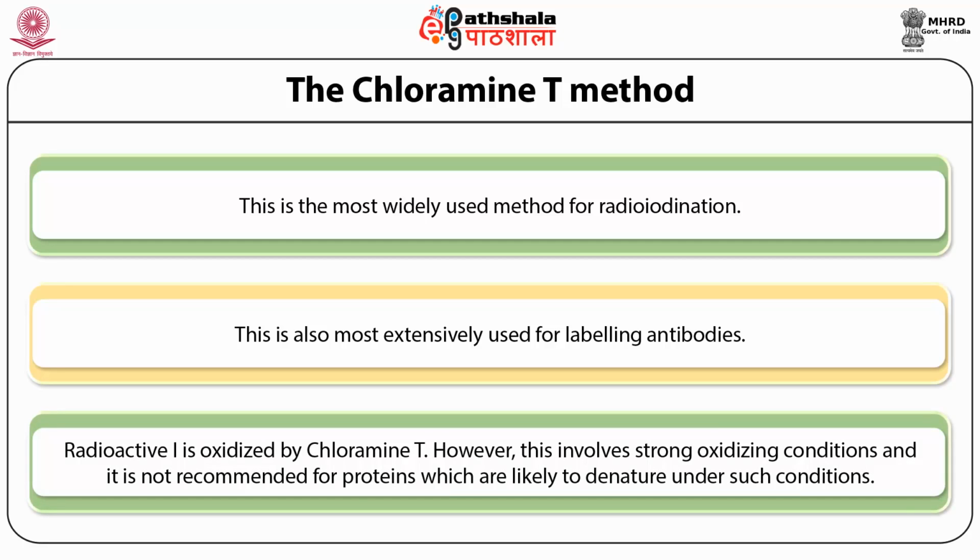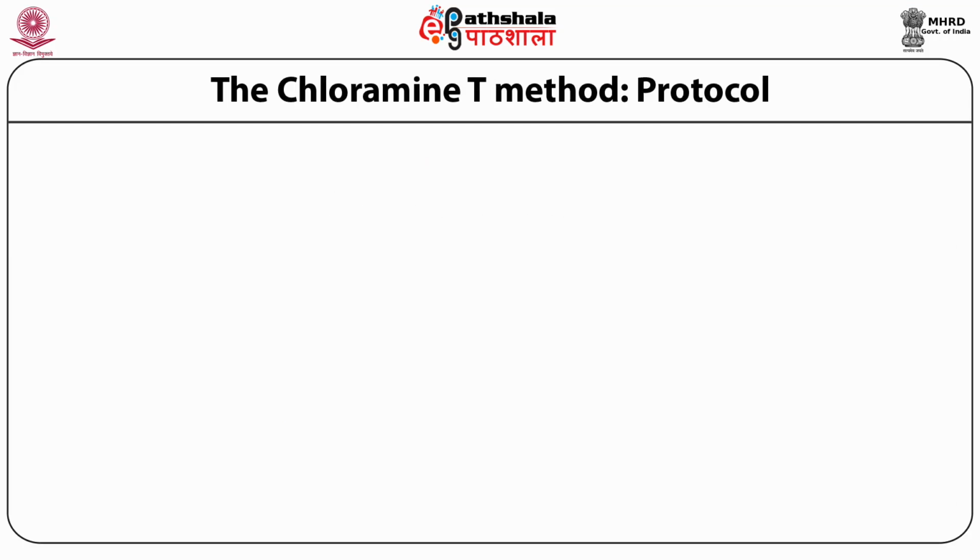Radioactive iodine is oxidized by chloramine T. However, this involves strong oxidizing conditions and it is not recommended for proteins which are likely to get denatured under such conditions. Experimentally, in the chloramine T method, the antibody is mixed with 125 iodine and chloramine T is also mixed with it.